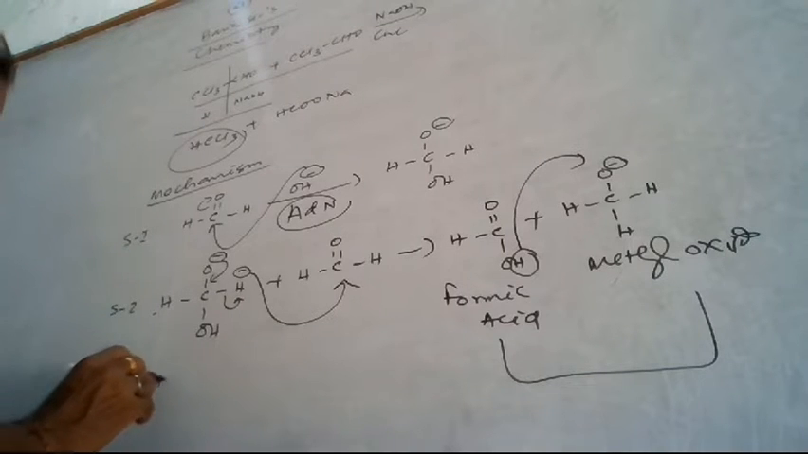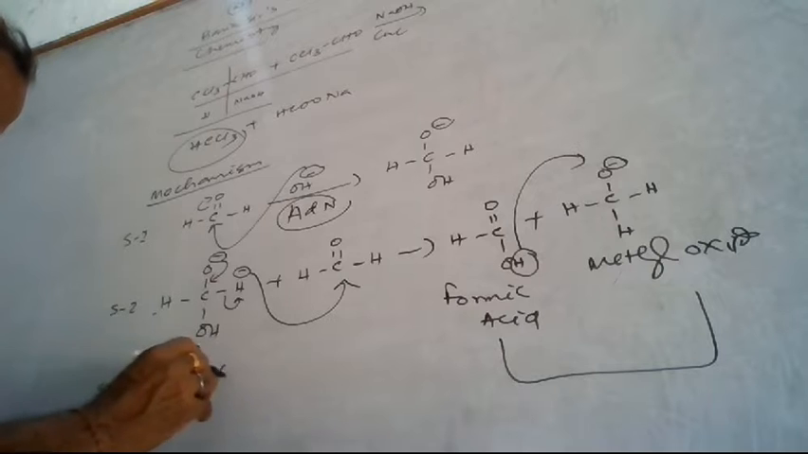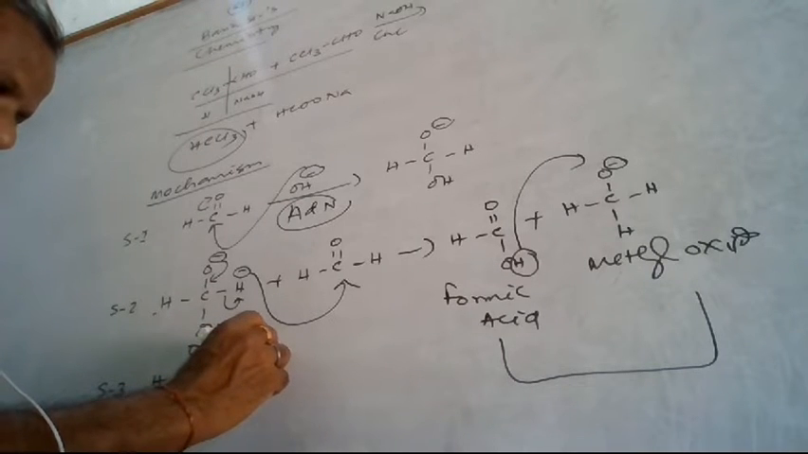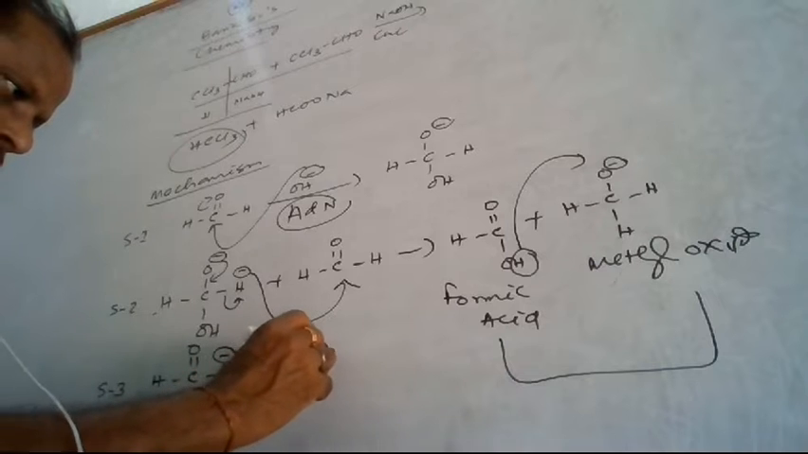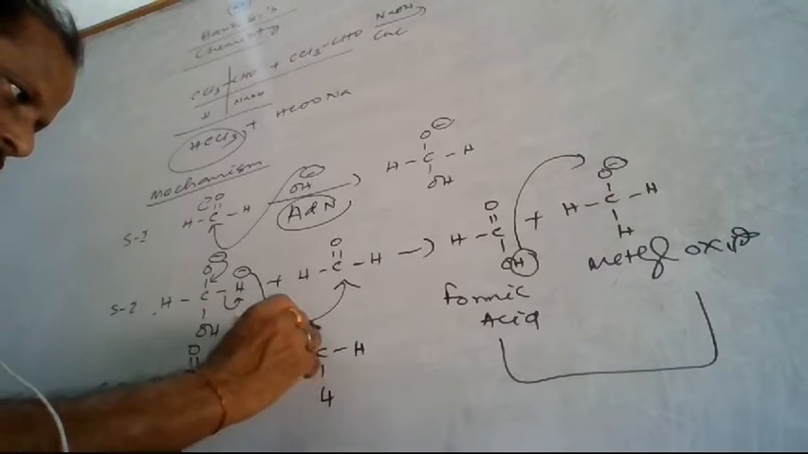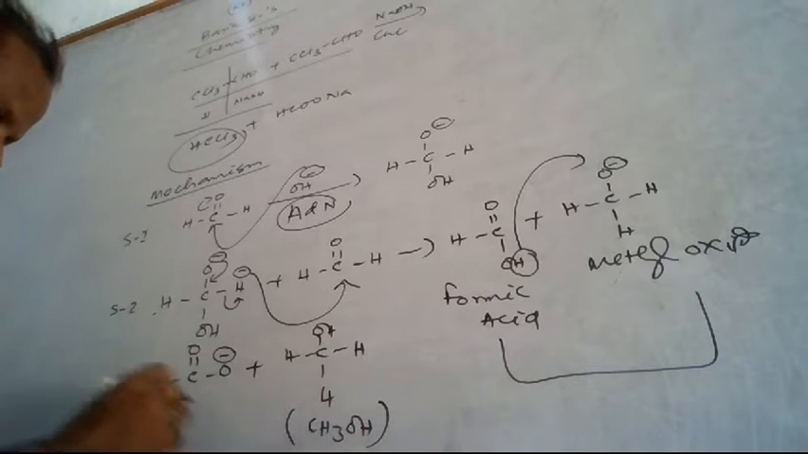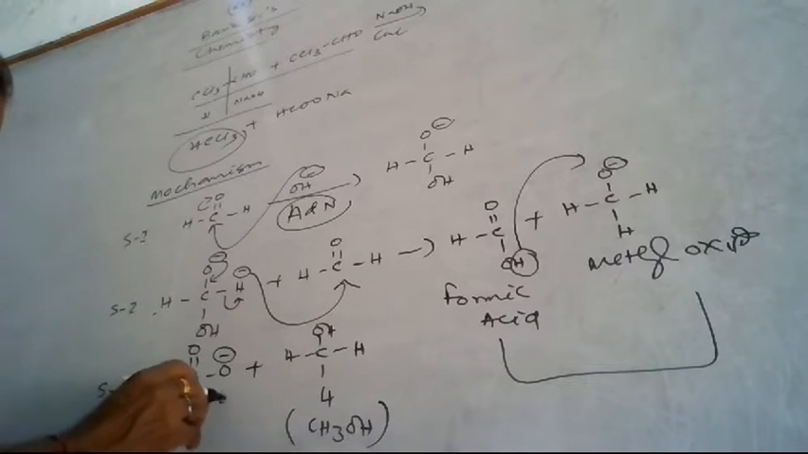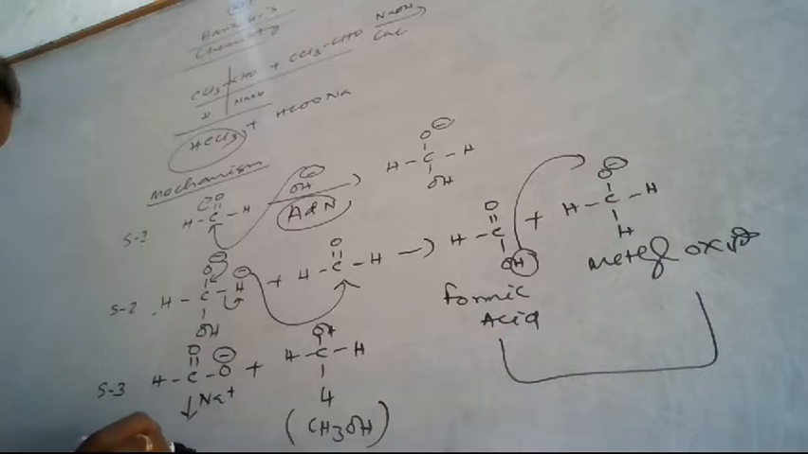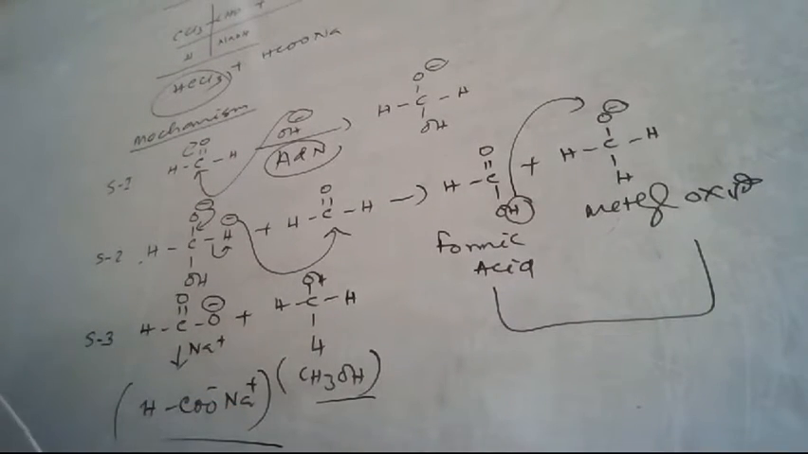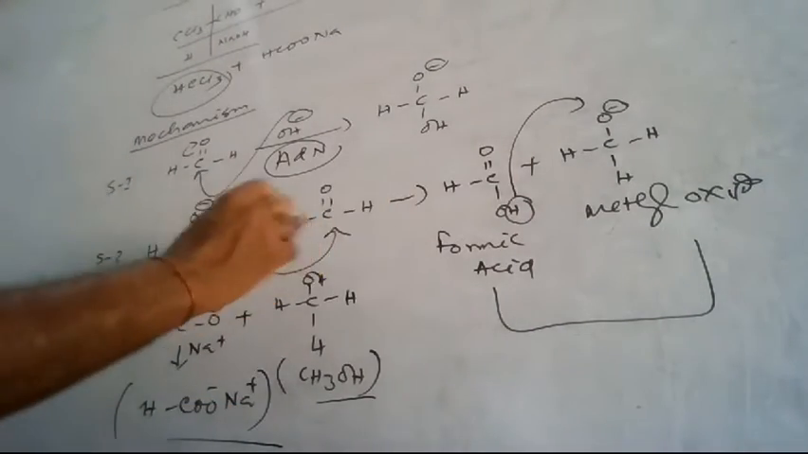So it will be converted to C double bond O, O minus, that is the formate ion, and it will be converted to H, C, H, H and OH. So this is nothing but the methyl alcohol. And in the presence of Na plus or K plus, it will be converted to HCO minus Na plus. So that is the sodium formate formed here. This is the methyl alcohol and this is the sodium formate. So this is a proton transfer.